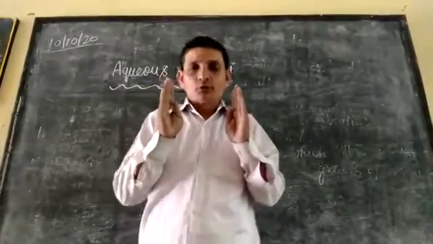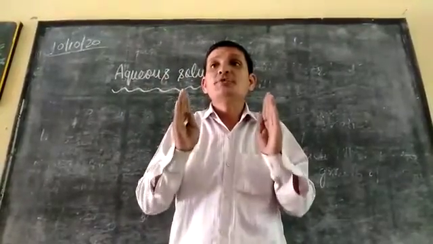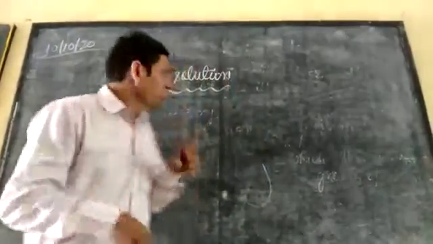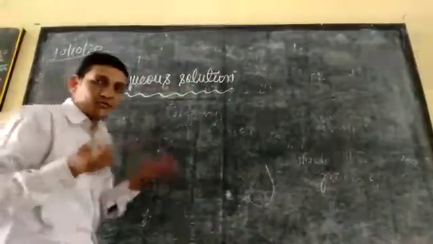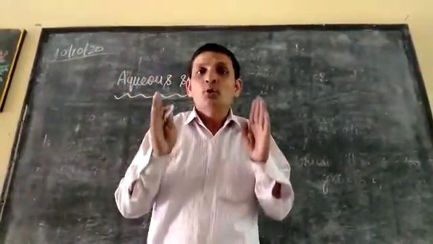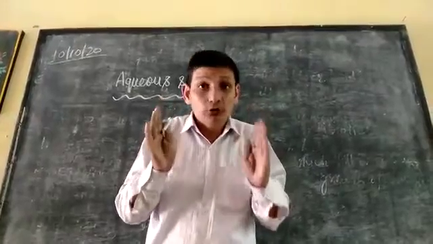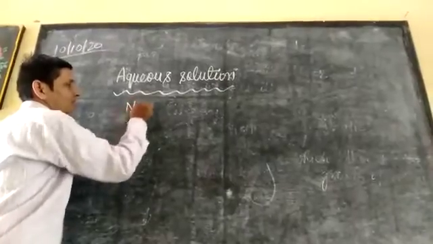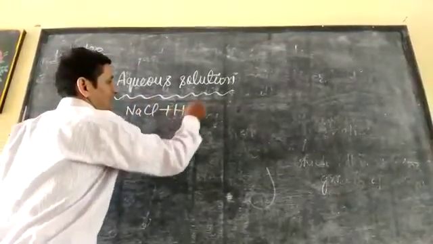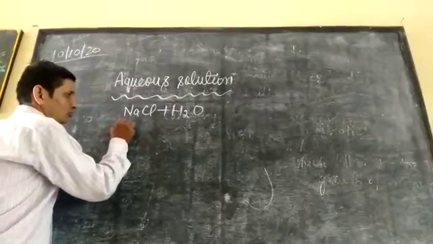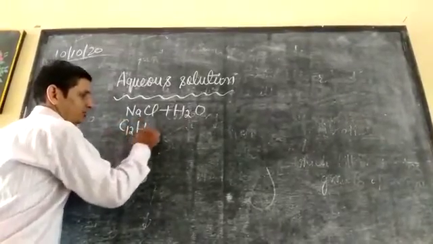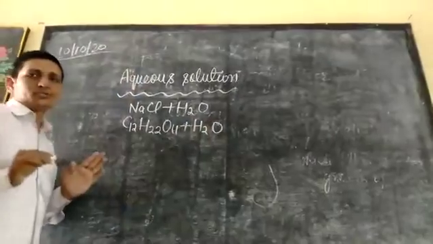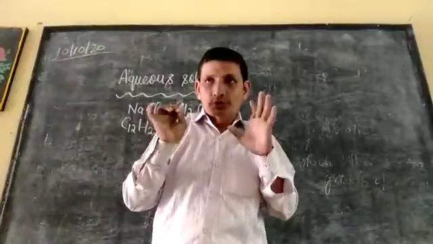The solution in which water is used as a solvent is called aqueous solution. What is aqueous solution? The solution in which water is used as a solvent is called aqueous solution. Example: salt NaCl in water. Other example: sugar C12H22O11 and water.